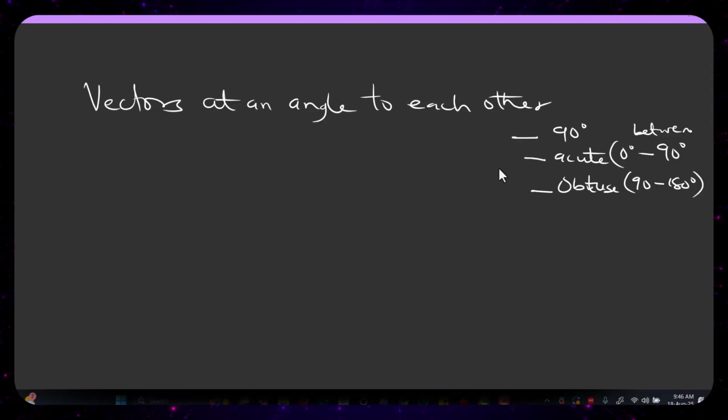Even I need to talk about vectors at a point, the 360 degrees. When we have too many forces at a point, how do we solve them? So these are the four things that I'll be talking about in vectors at an angle to each other.